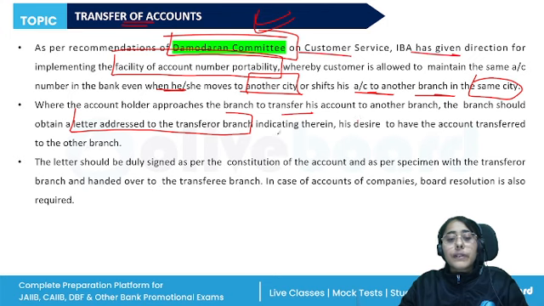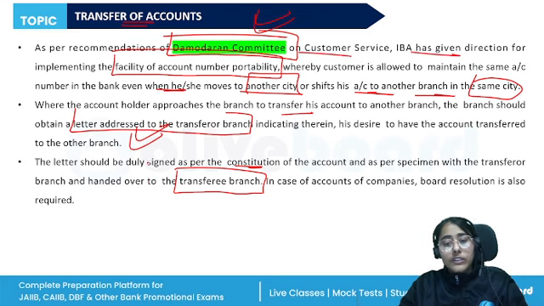Then the letter should be duly signed as per the constitution of the account and it will be handed over to the transferee branch. So now this will be the responsibility of the branches, right? So the Damodaran Committee and the process is important.